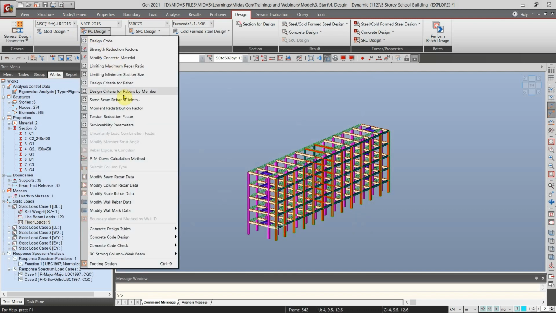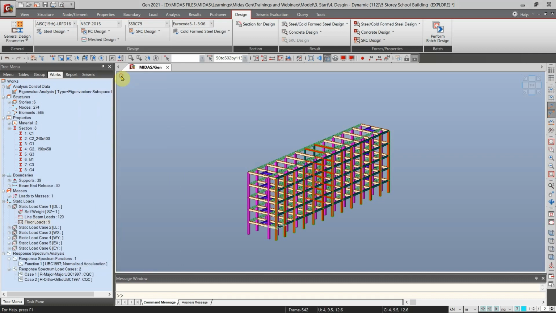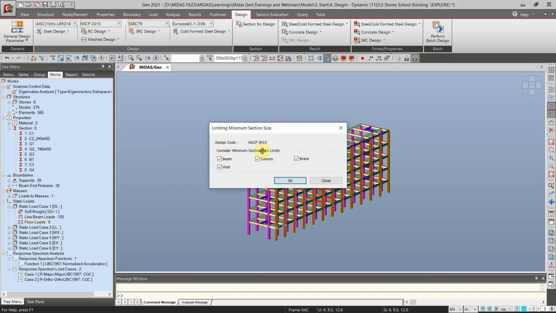We can also modify some of the provisions under this code. So let's check the limiting minimum section sizes. As you can see here, the design code is NSCP 2015. We have the option to consider minimum section size limit. So if these items are checked, it means that the software will check the provision as per code.